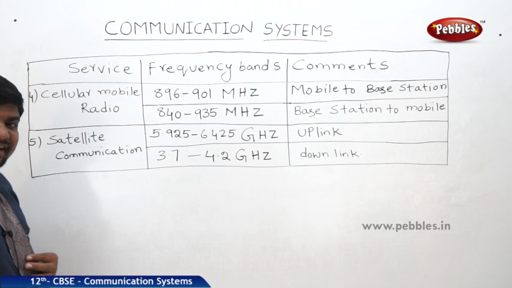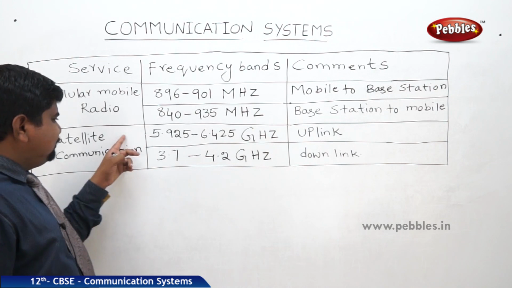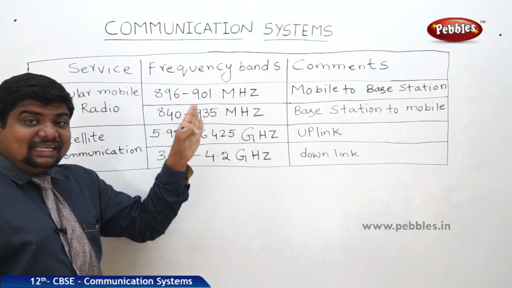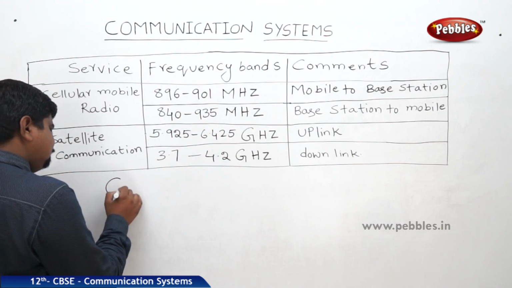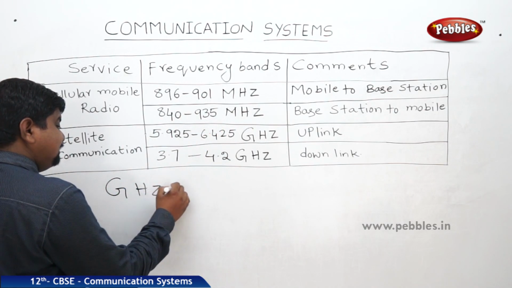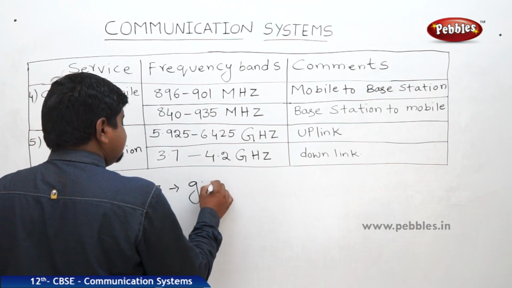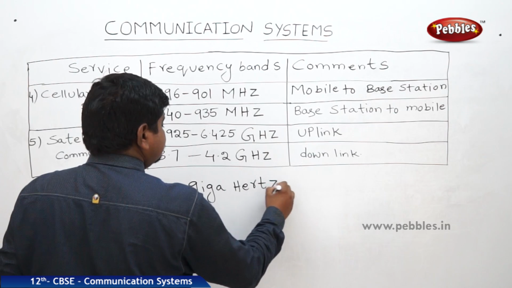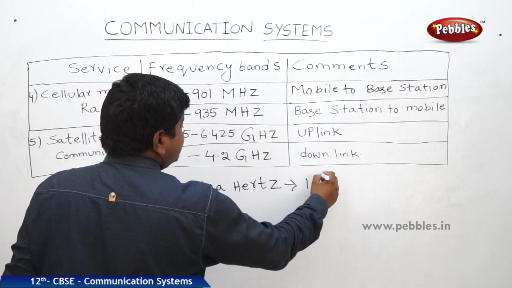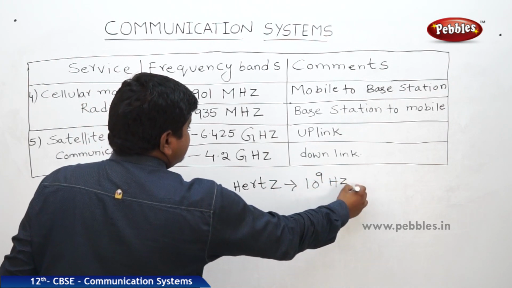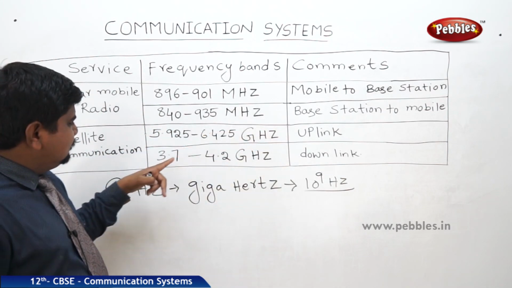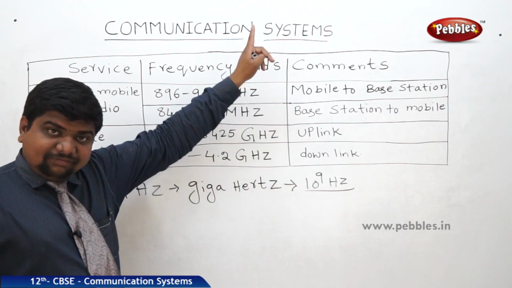Next one, satellite communication. The satellite communications range is 5.925 to 6.425 gigahertz. GHz means gigahertz. One gigahertz is equal to 10 to the power of 9 hertz. So it is gigahertz. This is for the uplink frequency.